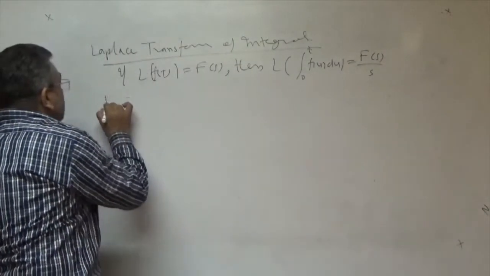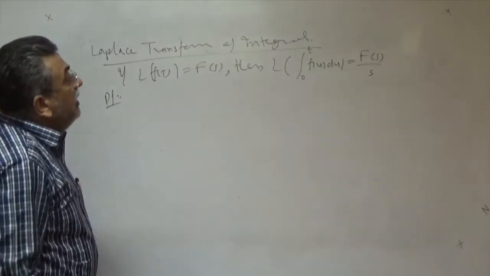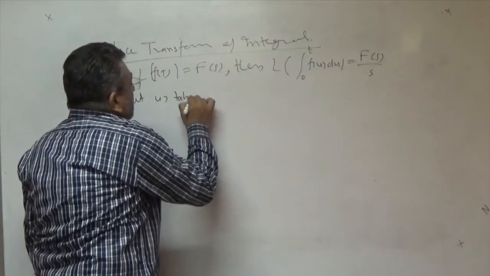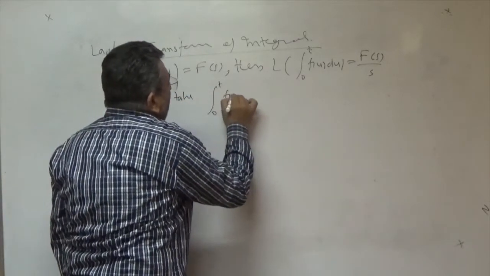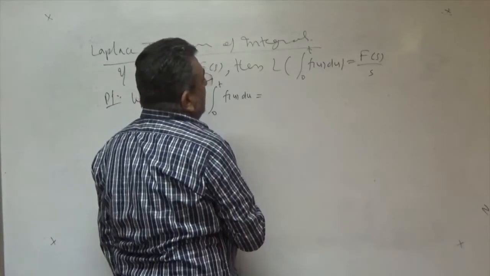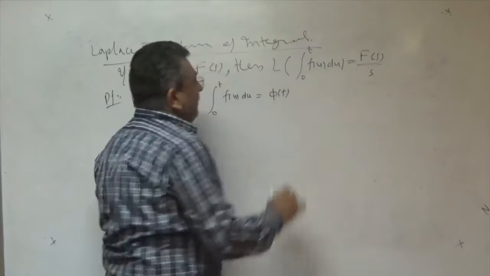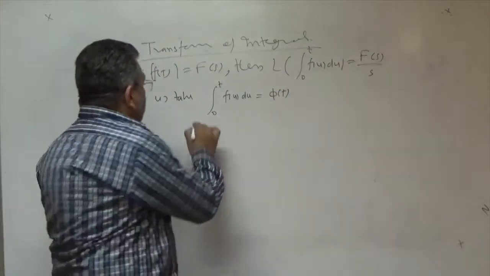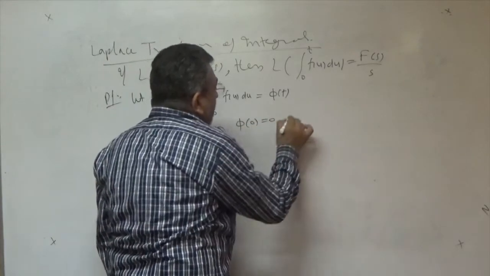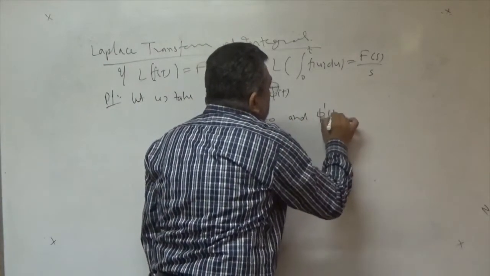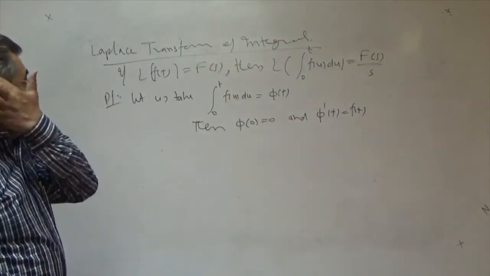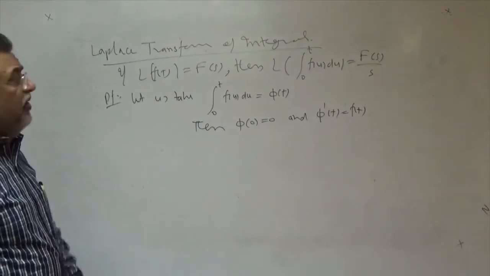Right, proof now. First, again, we verify this first thing. Let us take integral 0 to t f of u du as phi of t. Then from here, phi 0 is 0, number 1, and number 2, phi dash t equal to f(t), right? These two results will be given. f(t) is just an arbitrary function.